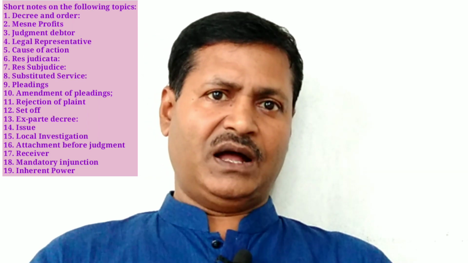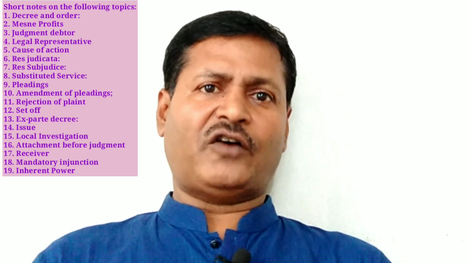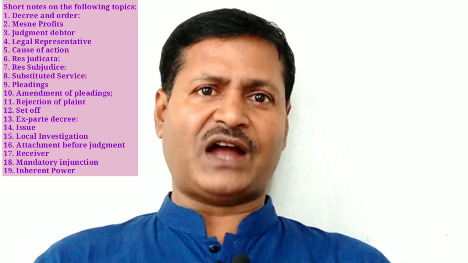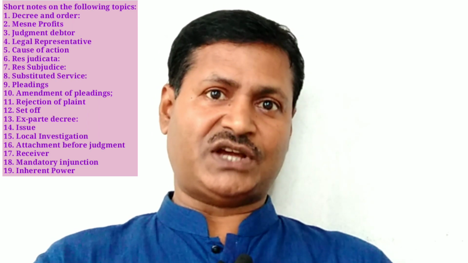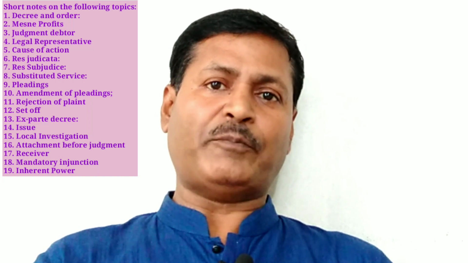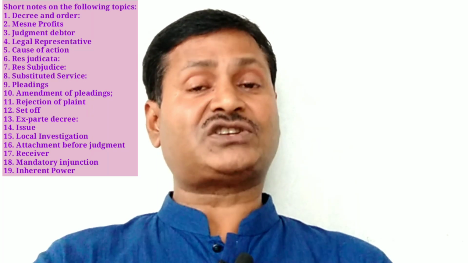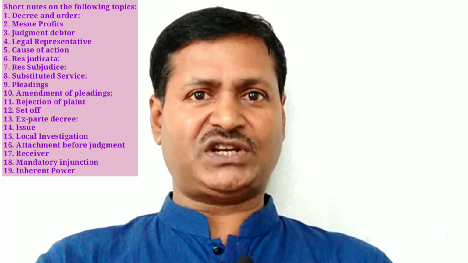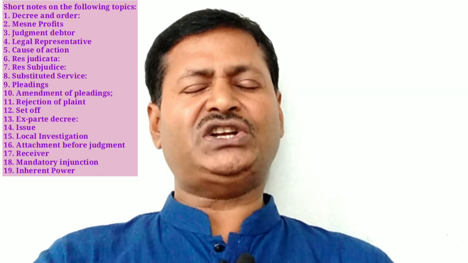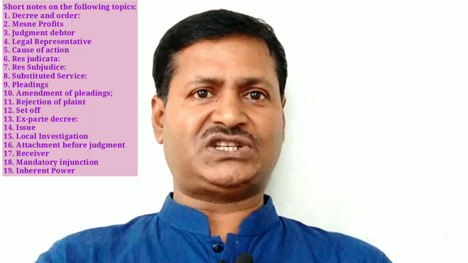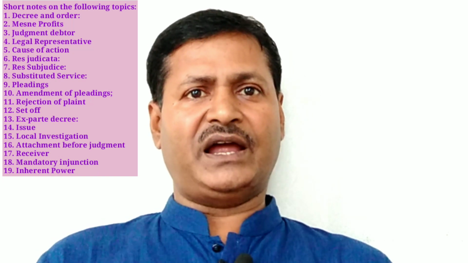Number 17, receiver. The receiver is a person who is an officer appointed by the court to look after the property under trial, subject to the provisions of Section 51 of the Code of Civil Procedure 1908. If deemed appropriate and convenient, an order may be issued for the appointment of a receiver on the application of the decree holder. The court exercises this special power vested in it in issuing decrees. The order appointing the receiver is subject to the discretionary power or discretion of the court